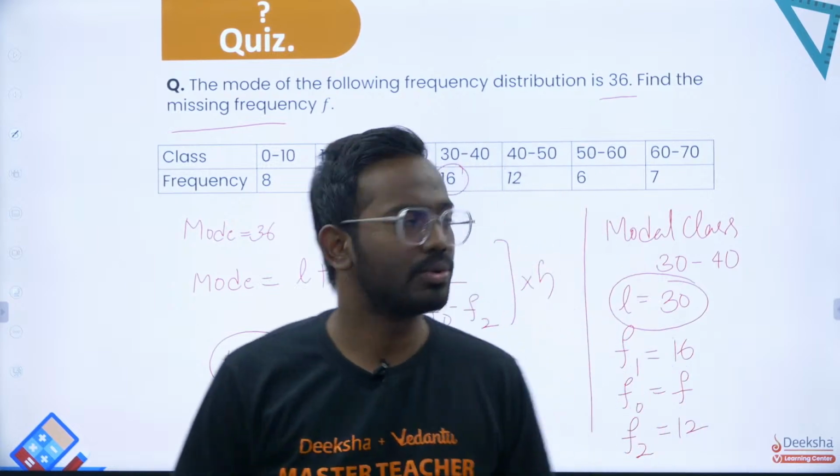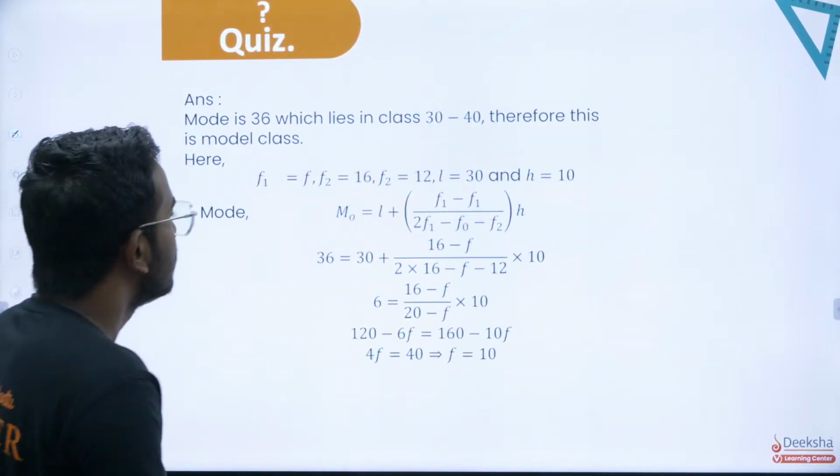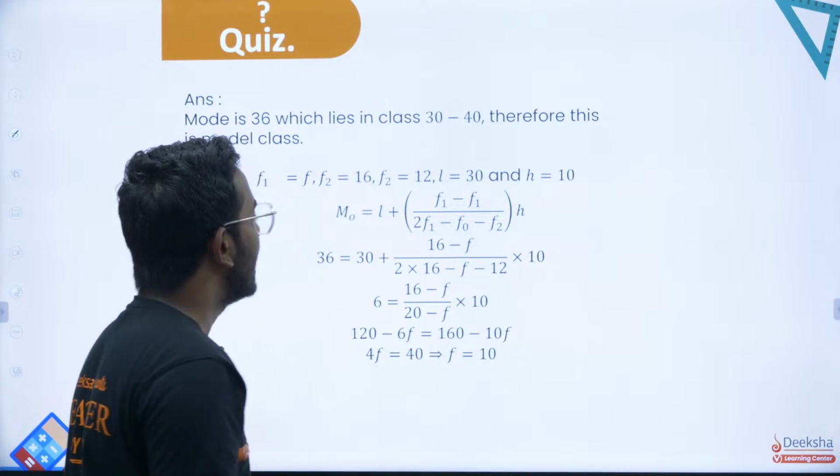So let's try to substitute. Mode is given by the same formula we have mentioned.